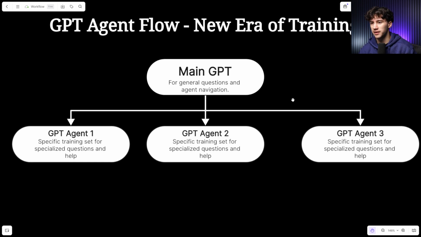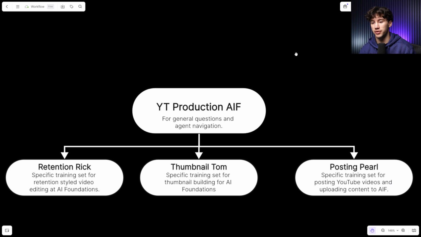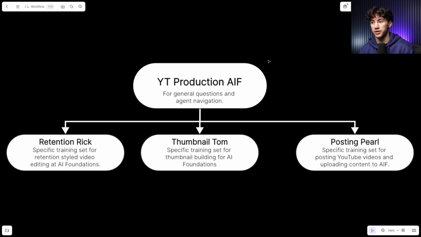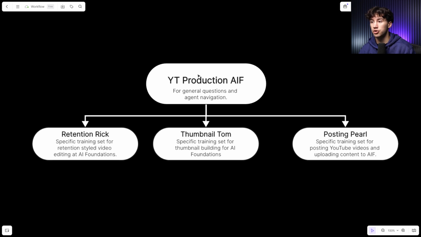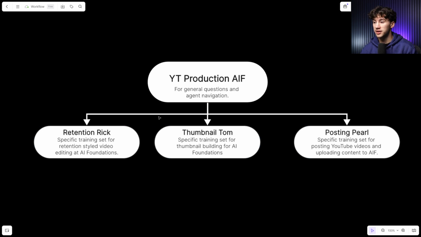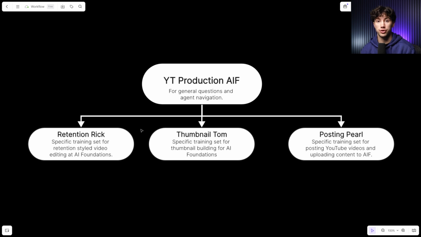So in order to understand this a little better, what I actually did is I labeled some of the GPTs that I'm going to be creating for today's video. So we have the YouTube Production AI Foundations GPT. This is the overarching GPT where you can ask general questions and it will give advice on agent navigation. So how to talk to these 3 agents that I will also be creating. Right now, these are the 3 agents I've come up with for YouTube video editing.